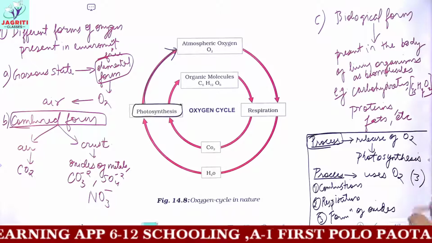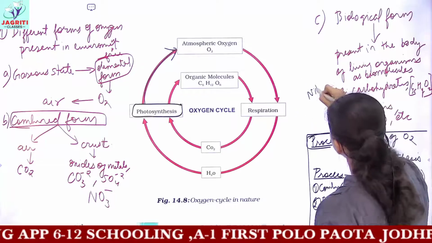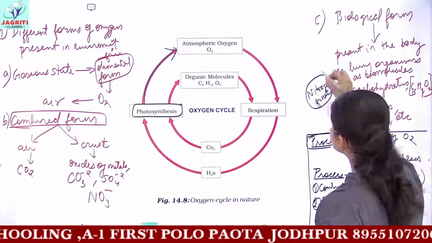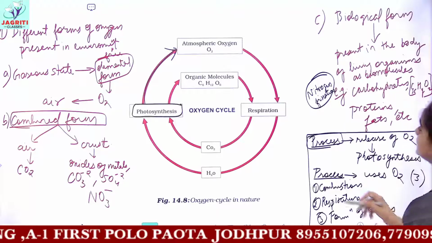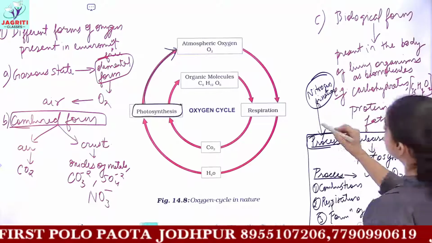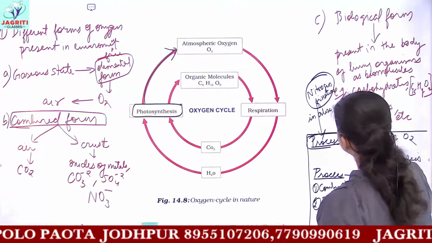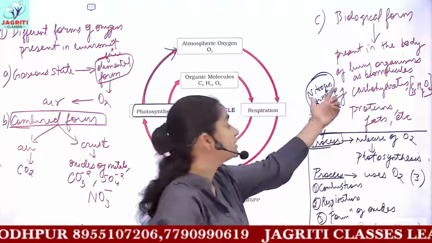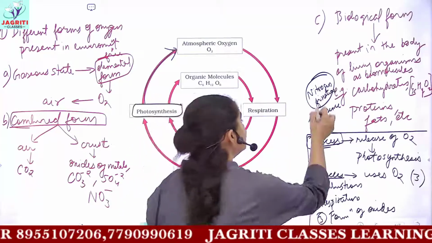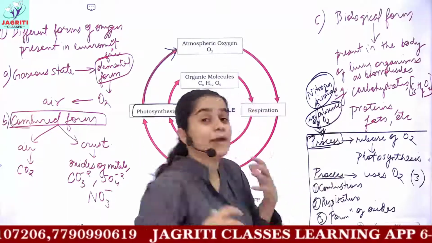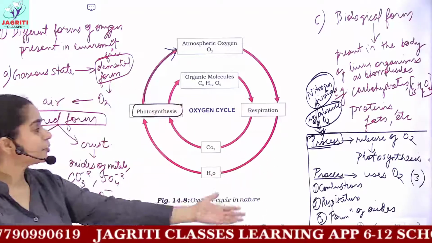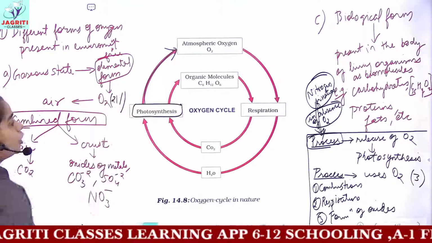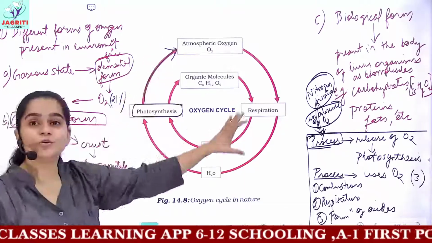Okay, there is one more process, that is the process of nitrogen fixation. We'll be reading this process in detail when we discuss the nitrogen cycle. Nitrogen fixation is a process which takes place in the absence of oxygen. That is, whenever oxygen is absent, only then this process occurs. So it means that this process requires oxygen to be absent. So these are the processes, and you can also say that in the gaseous state, in the air you have 21% oxygen.